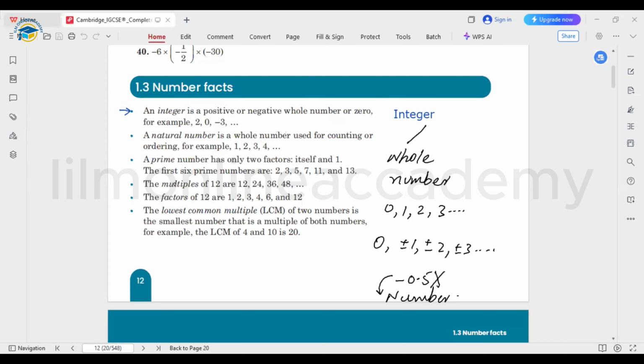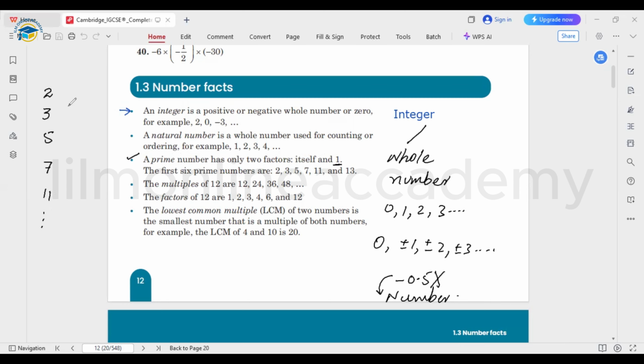Okay, next is prime numbers. Prime numbers are the numbers that have only two factors: one is the number 1 and the other is the number itself. For example, the first prime number we have is 2. Then we have the prime number 3, then 5, then 7, then 11 and so on.